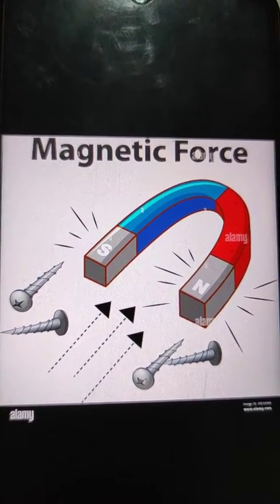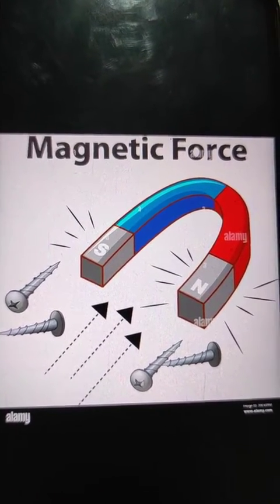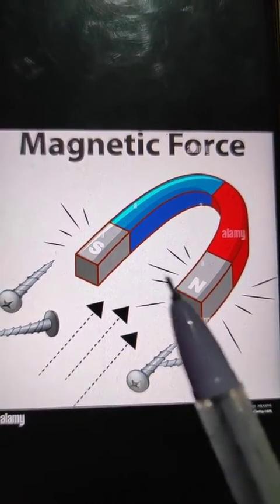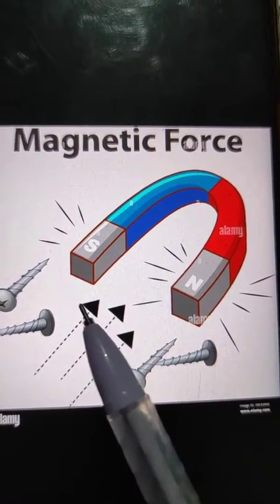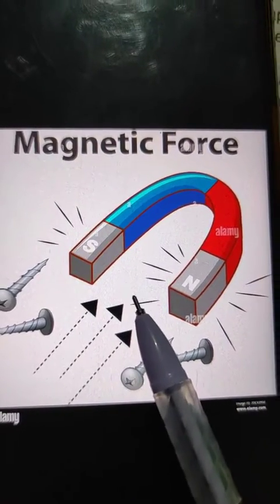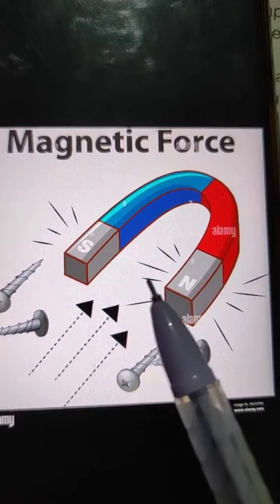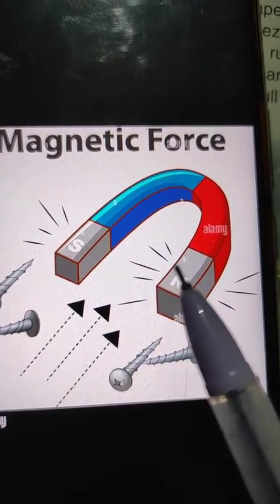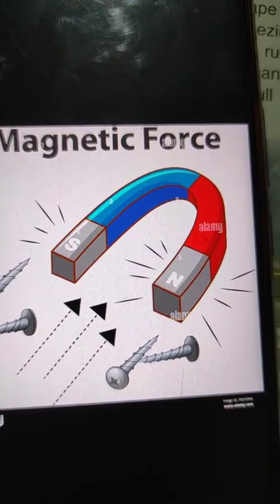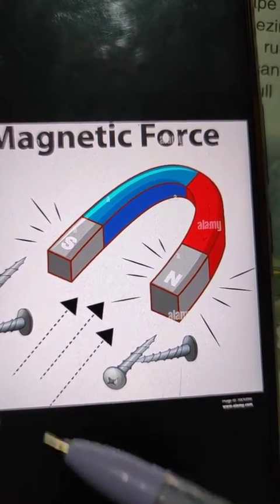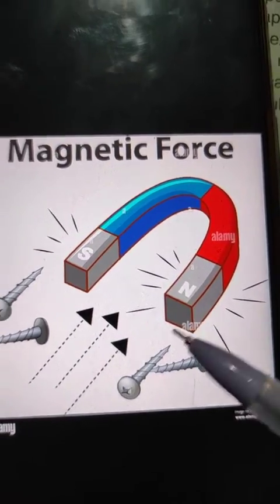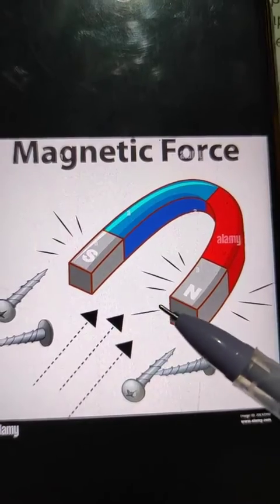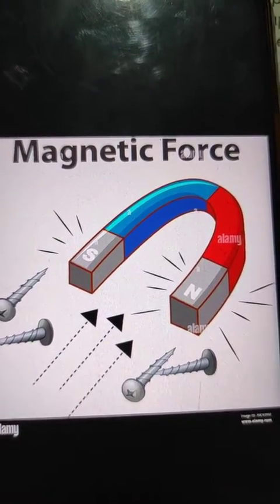Now, understand about magnetic force. You will observe that when iron nails come close to the magnet, they get attracted toward it and cling to it. This happens because the magnet attracts the iron nail towards itself. So the force exerted by a magnet on things made of iron and steel is called magnetic force. All of you can try this with a magnet and nails at home.